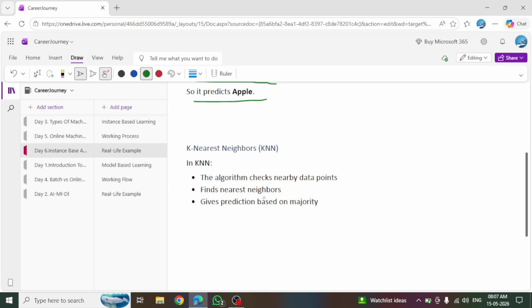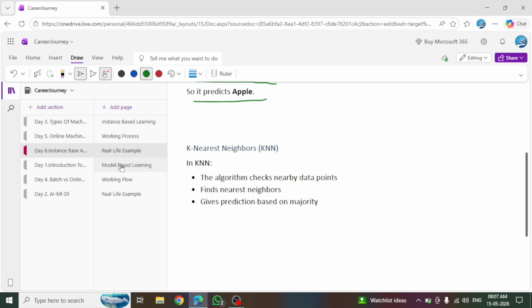This algorithm does not create a mathematical formula to predict the output. It compares the new data point to the other data points, memorizes the points, and uses the result as per the similarities between them.